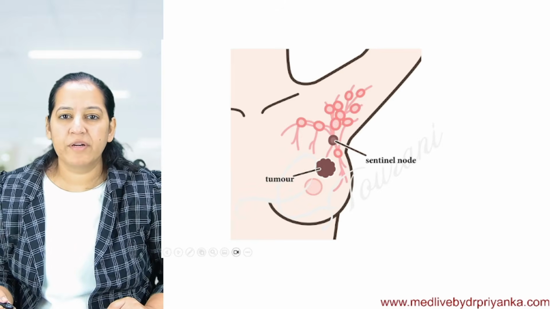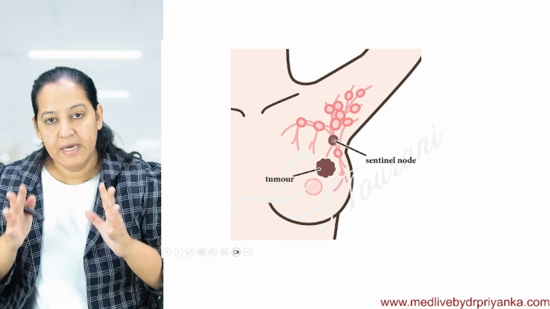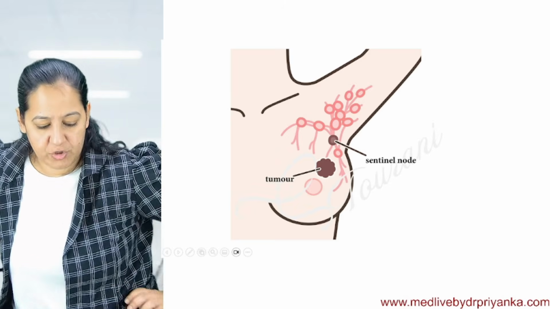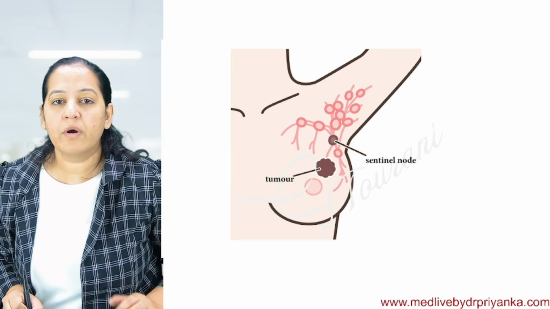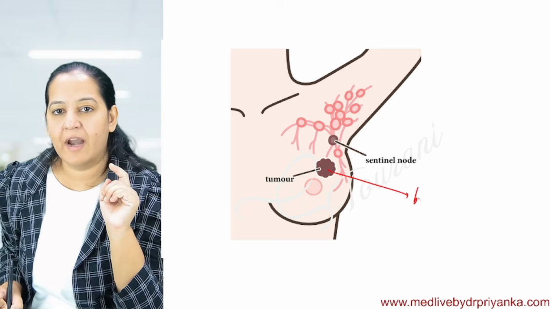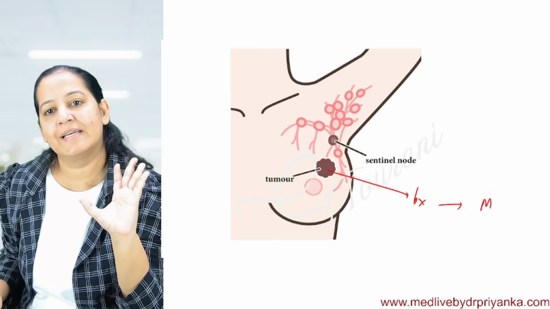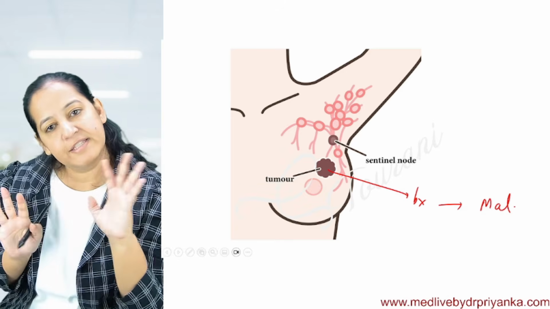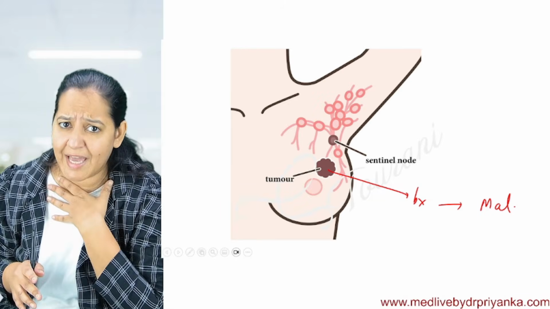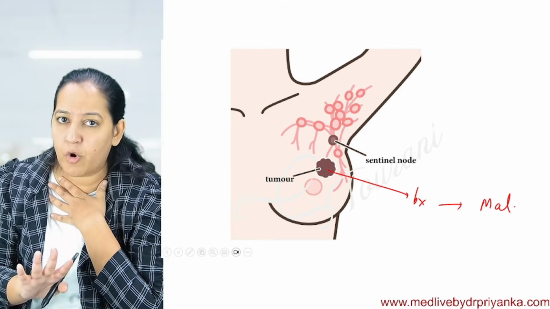You'll say, ma'am, why is it important? The sentinel lymph node. Listen. Suppose this lady is coming to me. I'm an oncosurgeon. And this lady is coming to me saying that I'm having a breast nodule. So what is my responsibility? The biopsy is done, and on the biopsy, it's proven it's malignant. It's the IDC. That's why this lady came to me, because I am a surgeon. I am an oncosurgeon. Suppose I am not, but suppose.